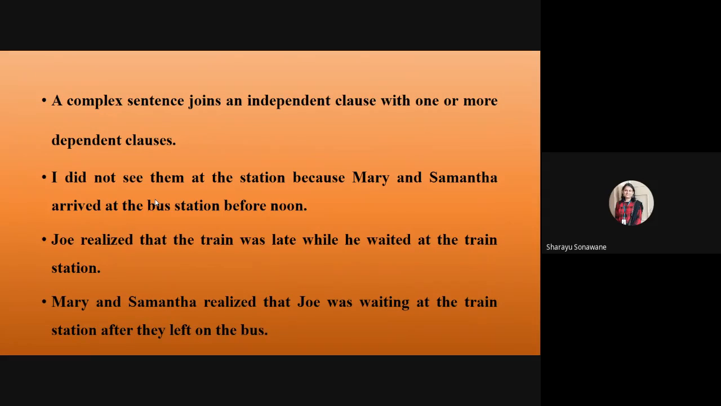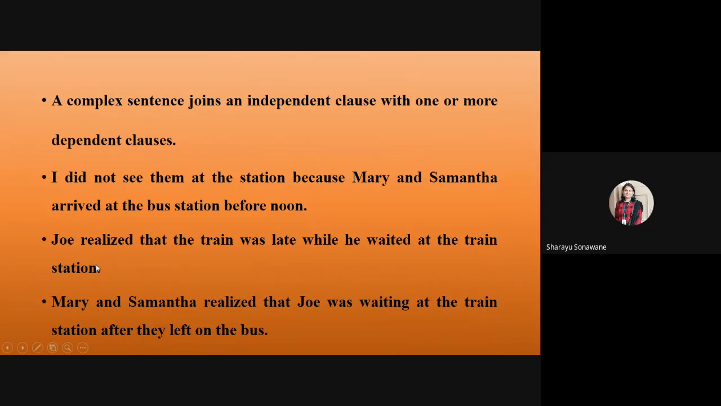Now, a complex sentence joins an independent clause with one or more dependent clauses. These are the examples. I did not see them at the station because Mary and Samantha arrived at the bus station before noon. Now, in the first example, there is one independent clause and one dependent clause. The dependent clause begins with the subordinating conjunction because.